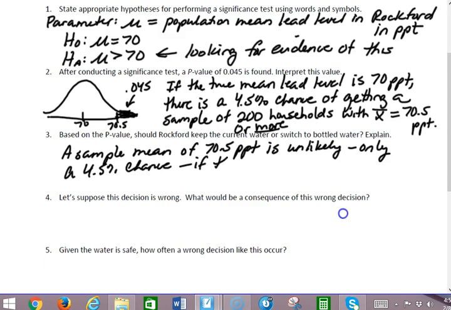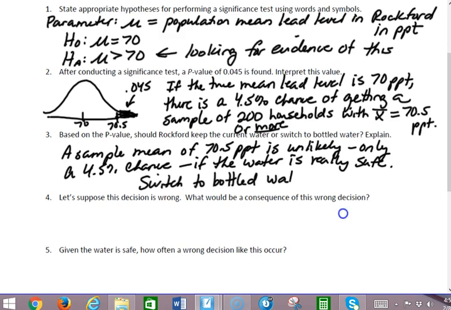If the water is really safe, then it's very unlikely I'm going to get a sample with that particular mean. So I'm going to switch to bottled water. I'm concerned.